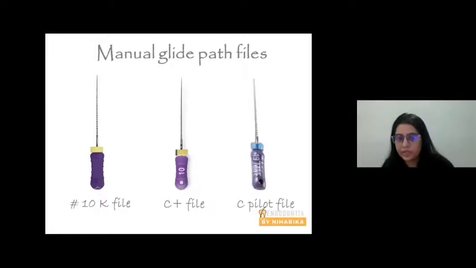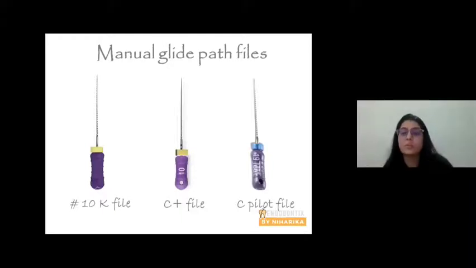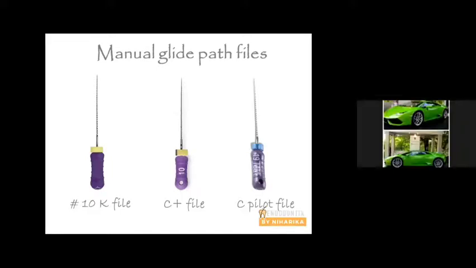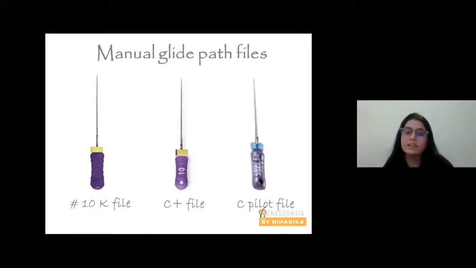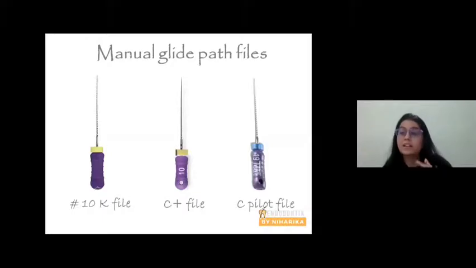When it comes to manual glide path files, there is the number 10 K file, there is the C+ file, and there are C-Pilot files, which are commonly used. The number 10 K file is a stainless steel file, all right, that has a tip diameter of 2%. The C+ file is marketed by Dentsply. It is a steel file, it is a stiffer file, and it has an active cutting edge. That means it cuts through dentin or it cuts through calcification. So C+ files are very good if you're working in calcified canals, right?